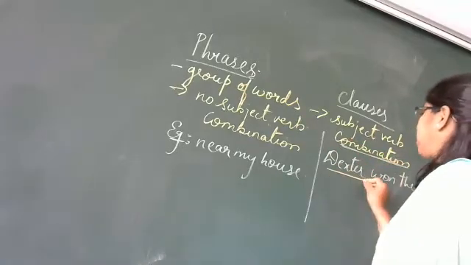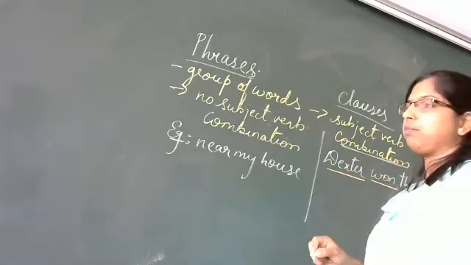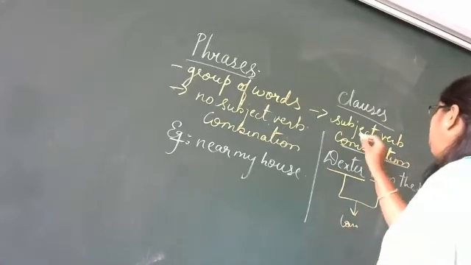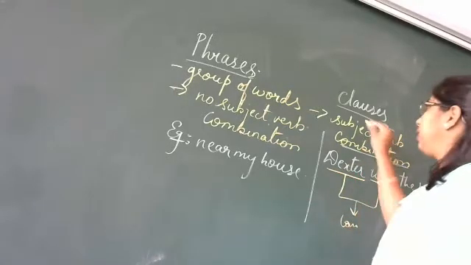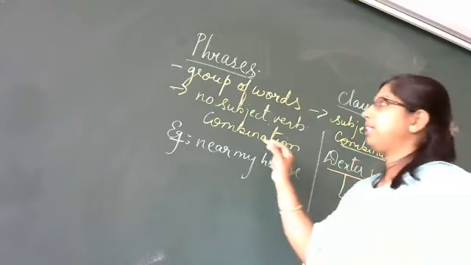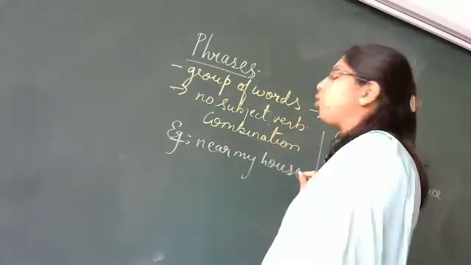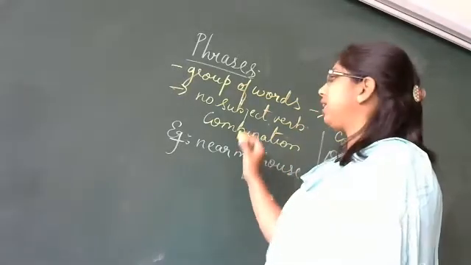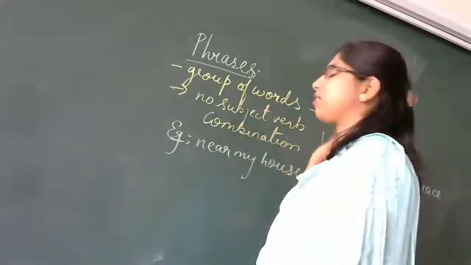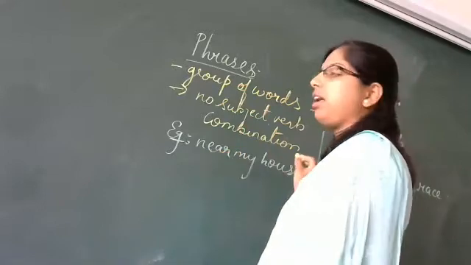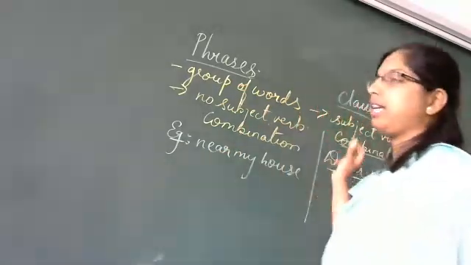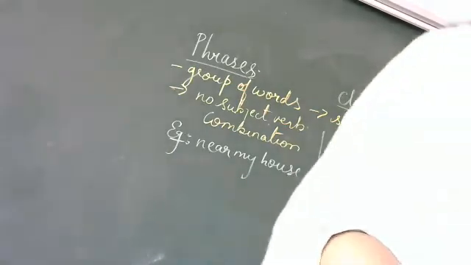See here, this is the subject and this is the verb. Both together, a subject and a verb, give us a clause. But in the phrase, there is only a group of words which does not make complete sense. Neither does it have a subject, nor a verb. Just near my house. Got it? So this is the difference between phrases and clauses.